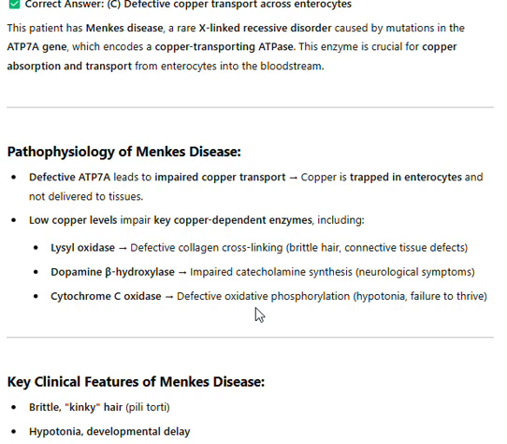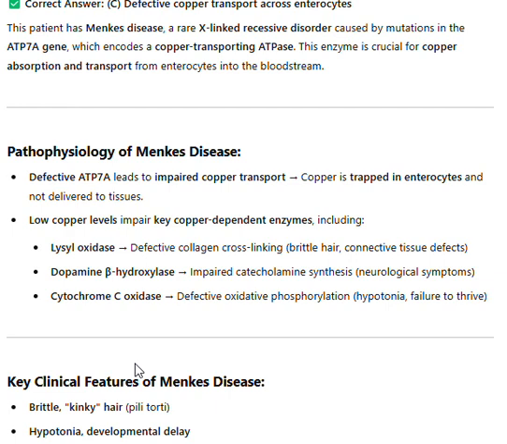Pathophysiology of Menkes disease. Defective ATP7A leads to impaired copper transport. Copper is trapped in enterocytes and not delivered to tissues. Low copper levels impair key copper-dependent enzymes, including lysyl oxidase, causing defective collagen cross-linking, brittle hair, and connective tissue defects; dopamine beta-hydroxylase, causing impaired catecholamine synthesis and neurological symptoms; and cytochrome C oxidase, causing defective oxidative phosphorylation, hypotonia, and failure to thrive.